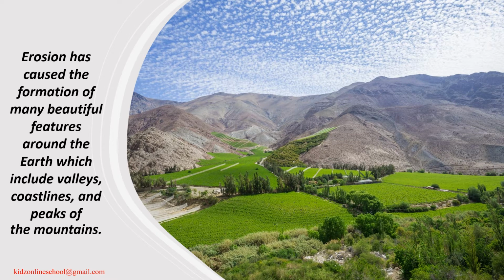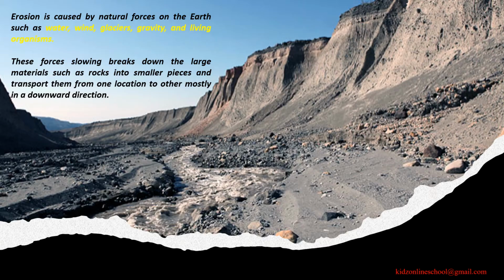Erosion has caused the formation of many beautiful features around the earth, which includes valleys, coastline, and peaks of the mountain. Erosion is caused by natural forces on the earth such as water, wind, glacier, gravity, and living organisms. These forces slowly break down large materials such as rocks into smaller pieces and transport them from one location to another, mostly in a downwards direction.